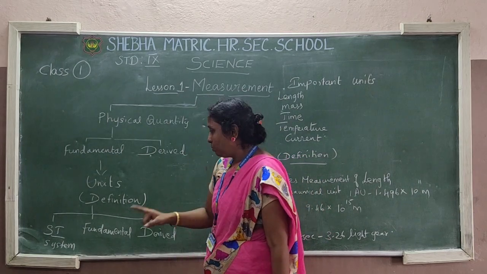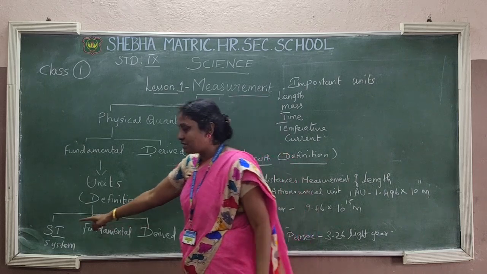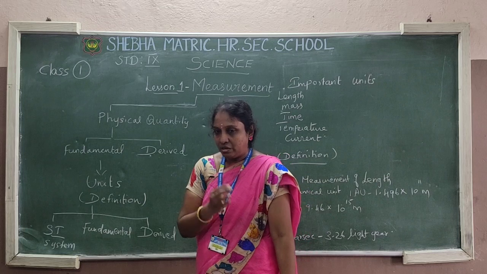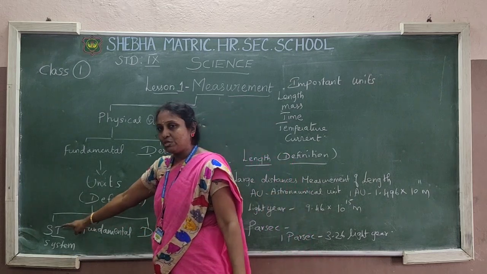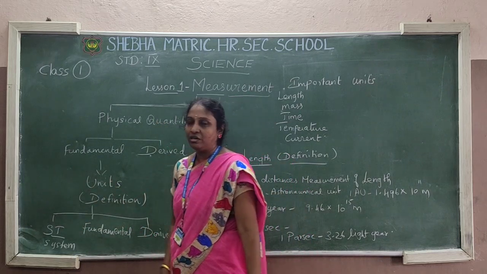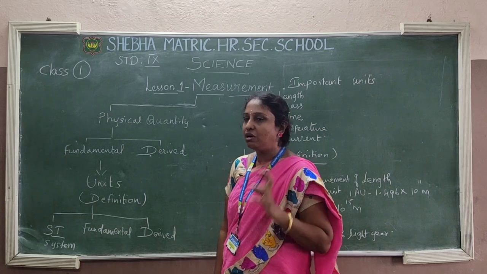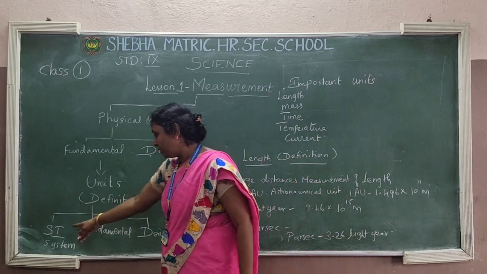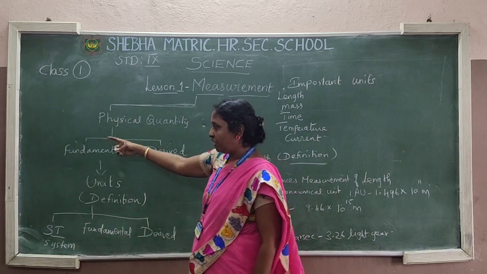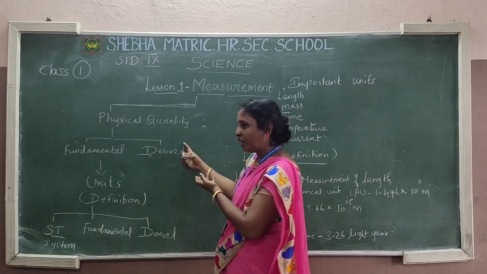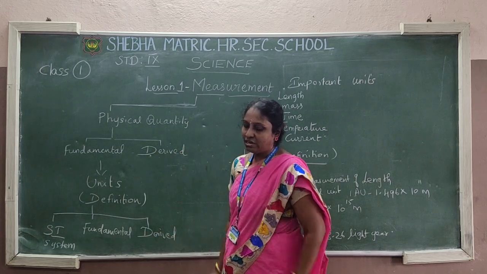Okay, I talked about units now. Children, SI system I said, fundamental unit I said, derived unit. I want you to read it again. What is SI system? What is the expansion? International System of Units. It is acceptable in all countries, so it is named International System of Units. Fundamental unit means for fundamental quantity we want some unit, that is called fundamental unit. For derived quantity we want some unit, that is called derived units.